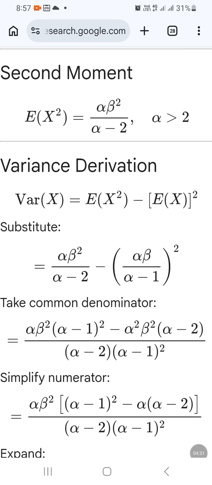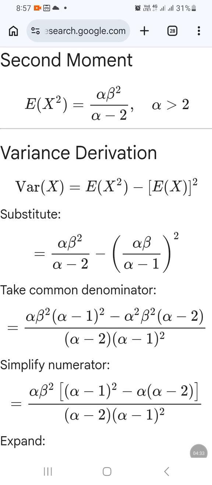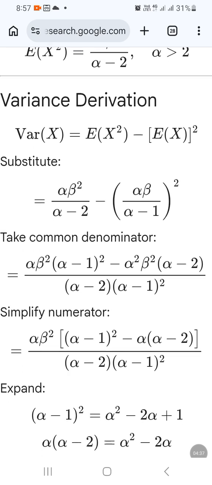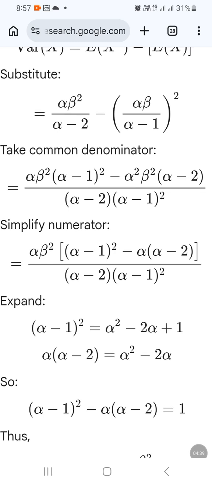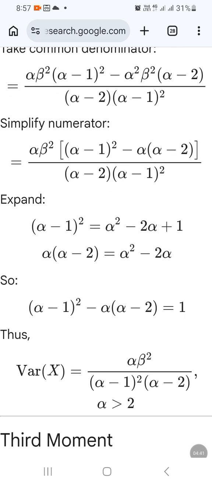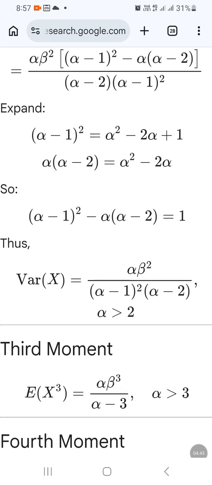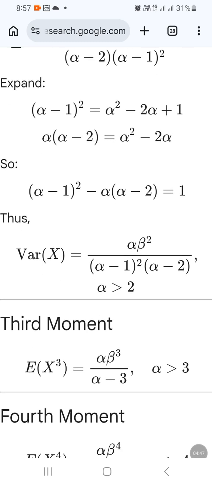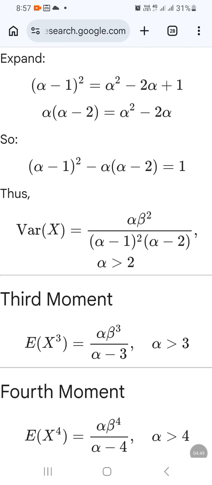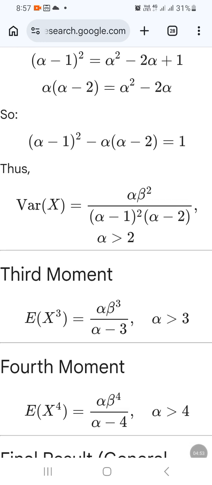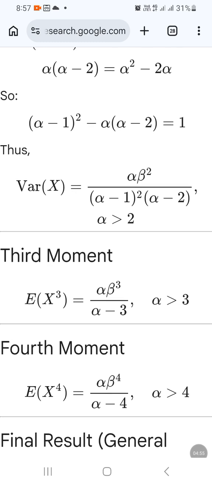Variance of x equals expectation of x square minus expectation of x the whole square. Finally, after all the calculation, variance of x equals alpha beta square divided by alpha minus 1 whole square into alpha minus 2. So for variance to exist, alpha should be greater than 2.